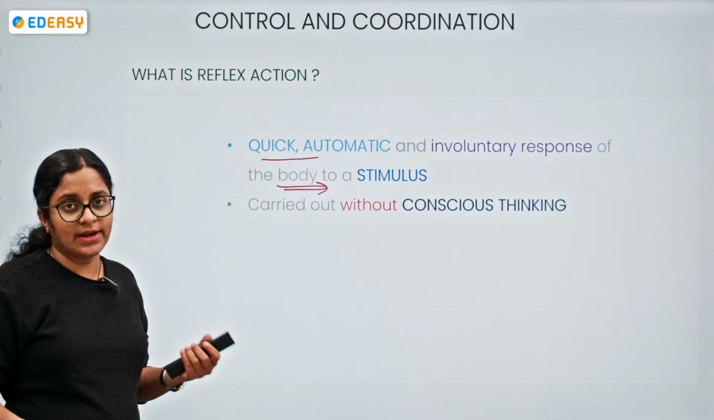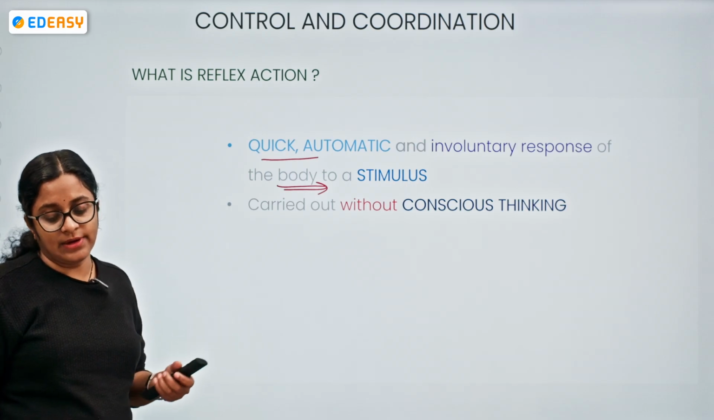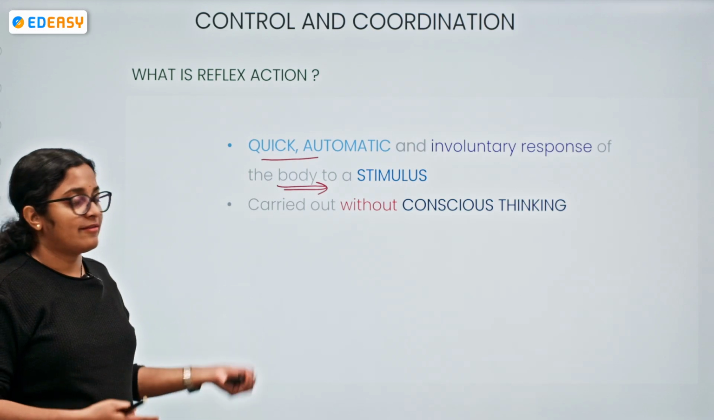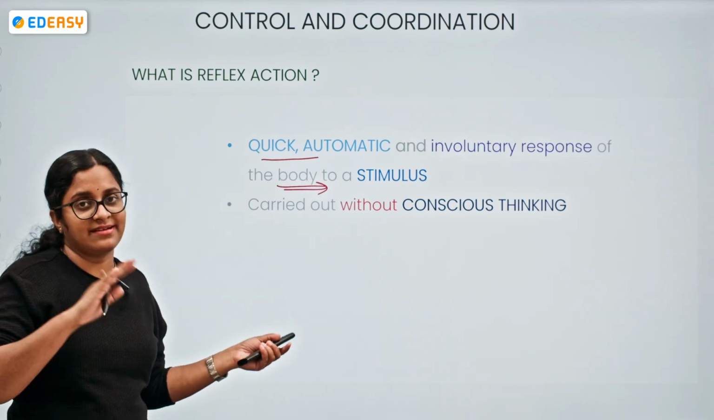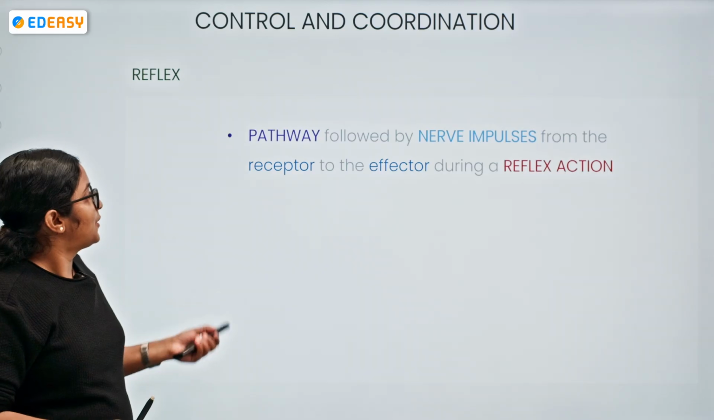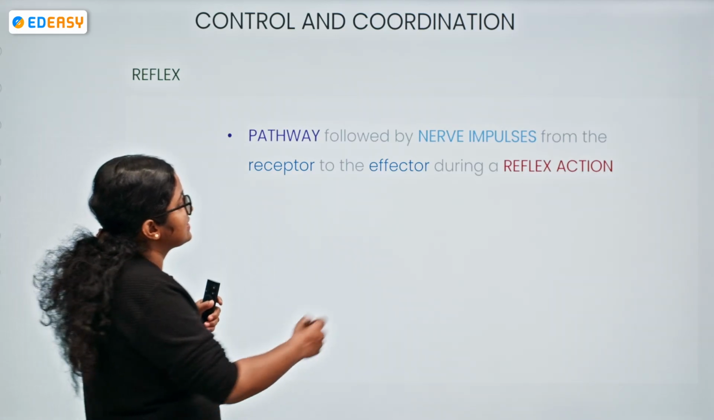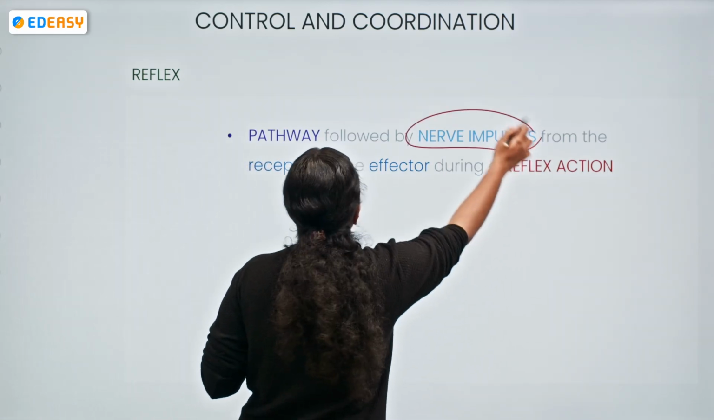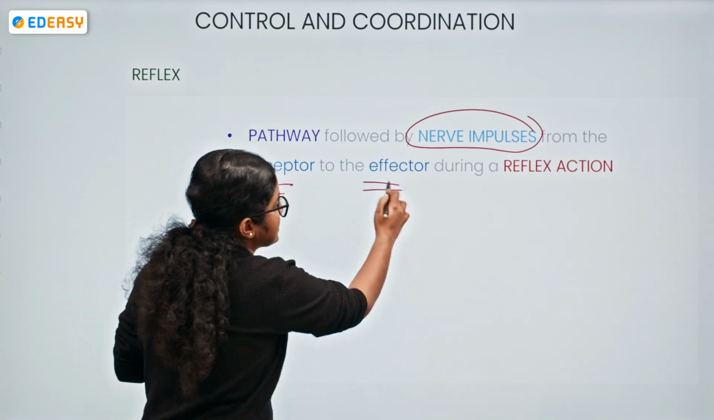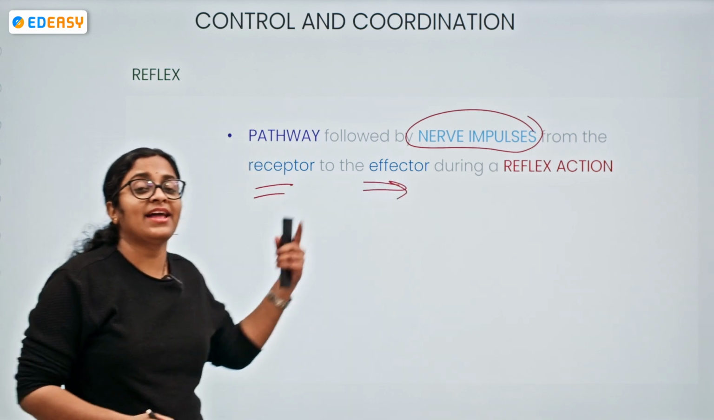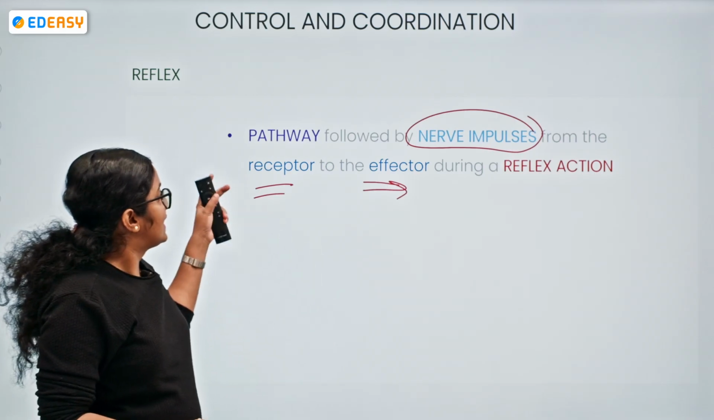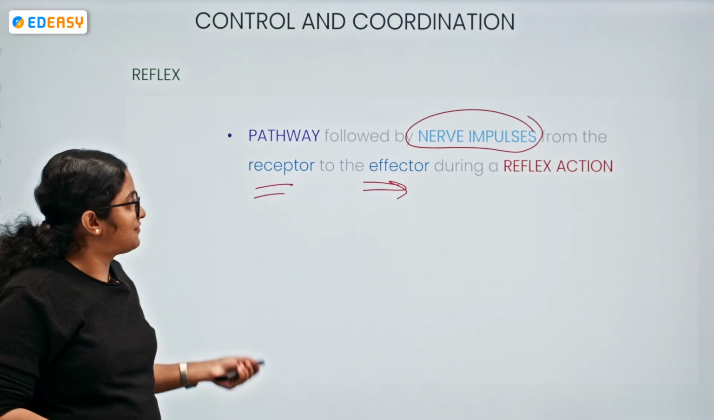Now, I hope you got the answer for your question. The spinal cord is involved in reflex action instead of the brain. Why? Because they give out a quick, automatic, involuntary response without our conscious control. Okay, so reflex. What is reflex? It is the pathway followed by the nerve impulse from the receptor to the effector. During a reflex action, the pathway that is followed is called a reflex arc.